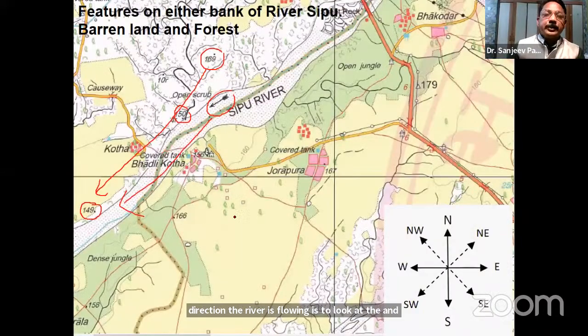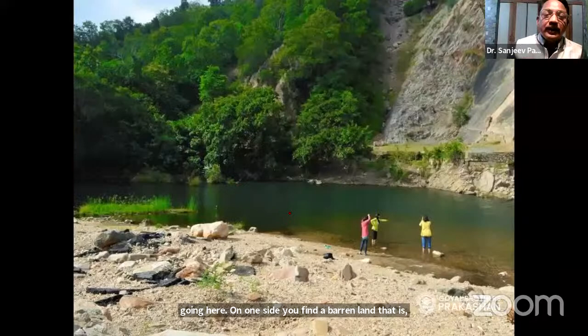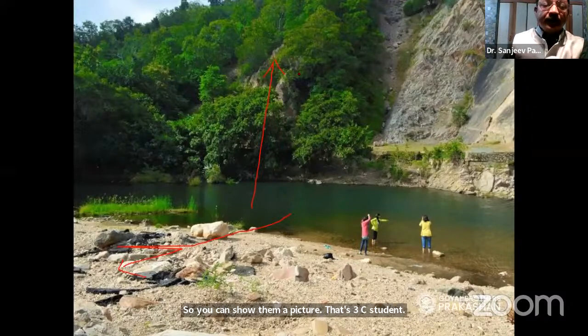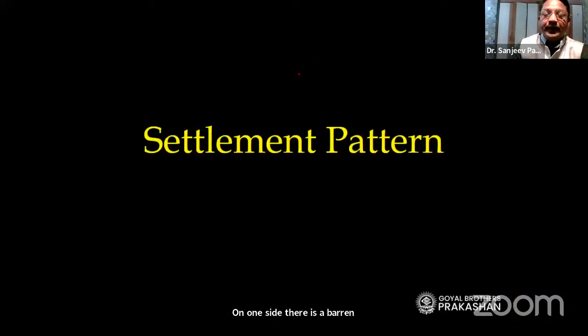Okay, now teachers, you will see this. The river is flowing here. On one side you find a barren land, on the other side you find a forest. Okay, so you can show them a picture: see students, on one side there is barren land, on the other side there is a forest. This way the things become more clear to them.